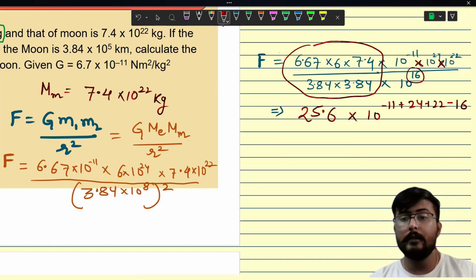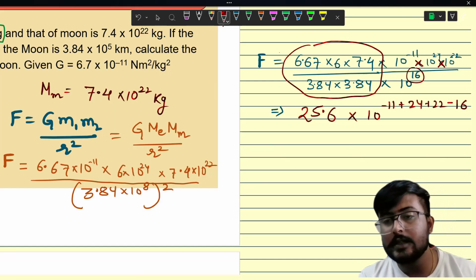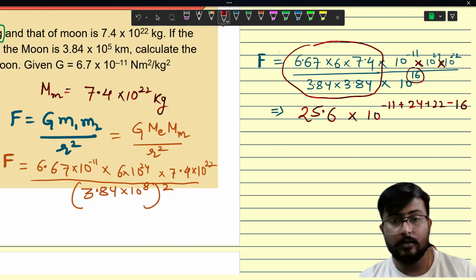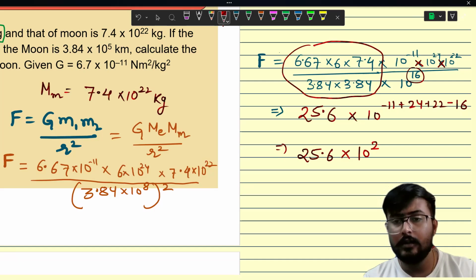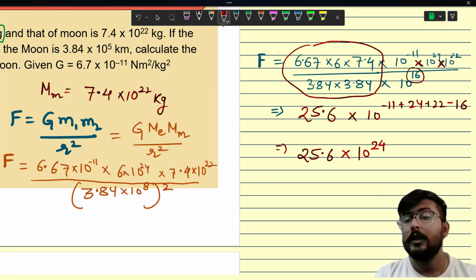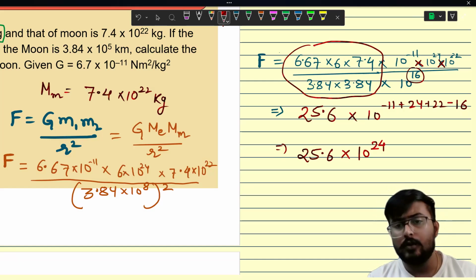So 11 minus 22 is 11, 11 plus 24 is 35, 35 minus 16 is 24. So can I say 25.6 into 10 raised to power 24. This is the answer.